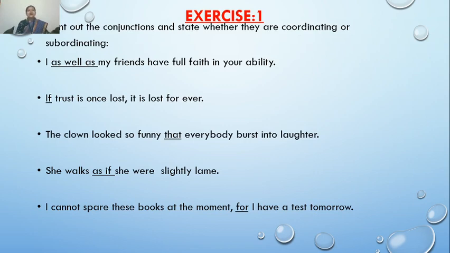I, as well as my friends, have full faith in your ability. Now, here, I and my friends, these two words have been joined with as well as. So, as well as is my conjunction. Now, let's find out, is it joining equal ranking statements or statements that are dependent on each other?